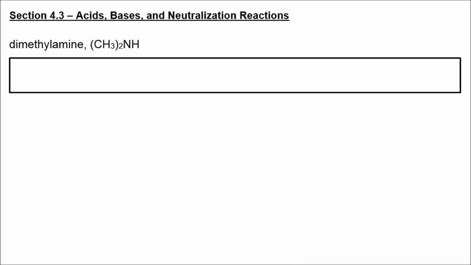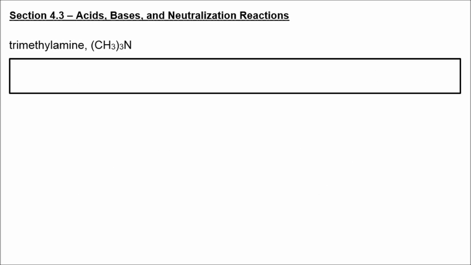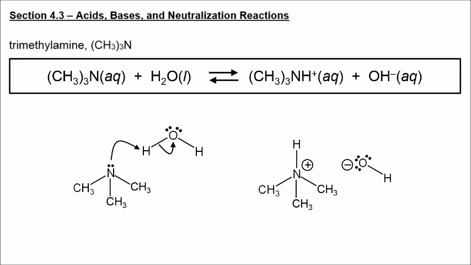Dimethylamine is going to react in a similar way. Again, the nitrogen is going to acquire a H plus ion. So dimethylamine now becomes the dimethylammonium ion, and we still form hydroxide in the same way. Trimethylamine is going to react with water, picking up the H plus ion from water, forming the trimethylammonium ion and hydroxide again.